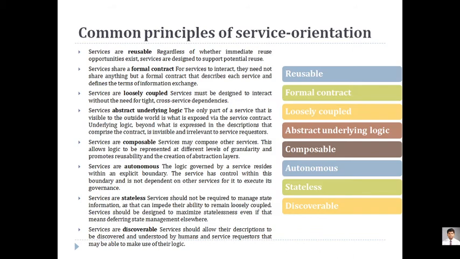Now we'll talk about the common principle. Now when we talk about common principle, this is a question been 100% asked. Now you should know these are the 3, 6, 7, 8. These are the 8 basic principles of service oriented architecture. So what are the principles?